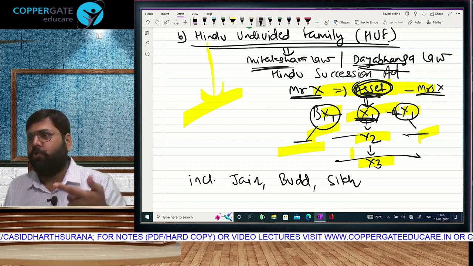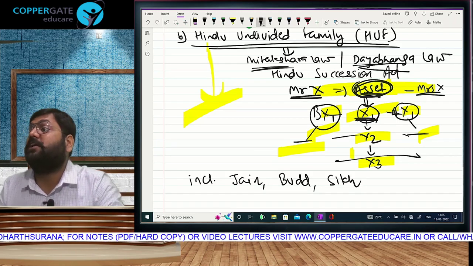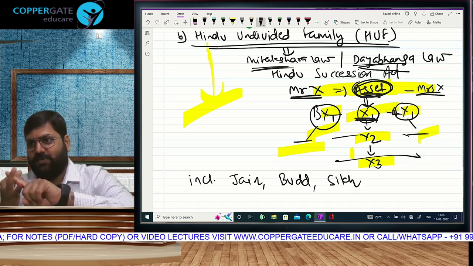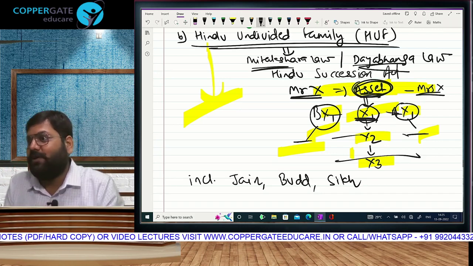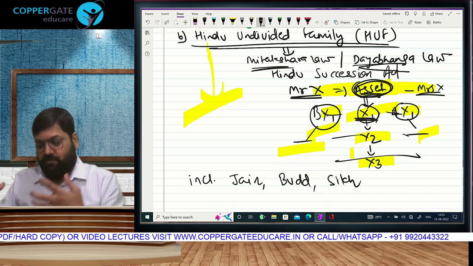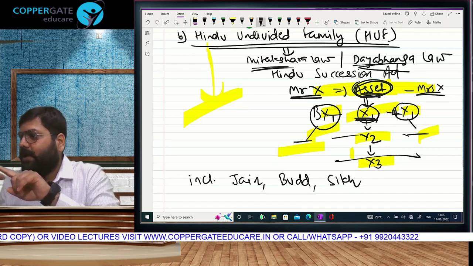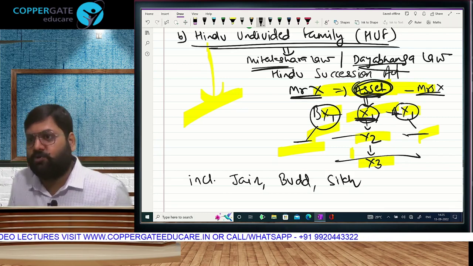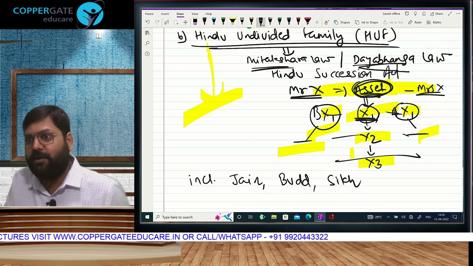Then you have to submit it in court. Once you get the court's stamp, that means the HUF has got legal existence. See, you all knew what HUF was, you all knew Jain, Sikh, Buddhist families are allowed. So a little value addition. What have we learned today? One, it's a person, so it will have to pay tax. When it pays tax and distributes income, then members don't have to pay tax.